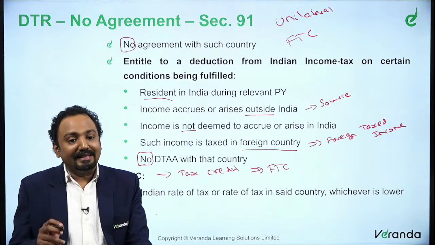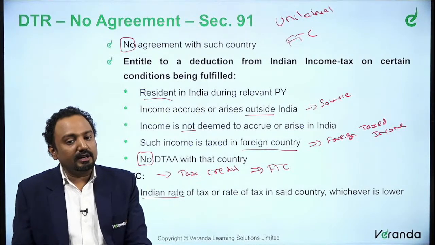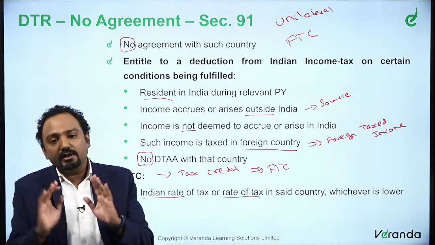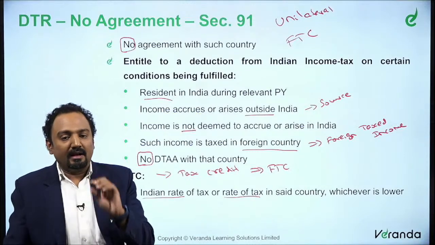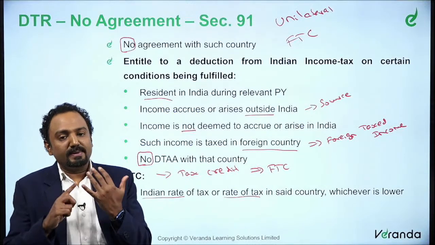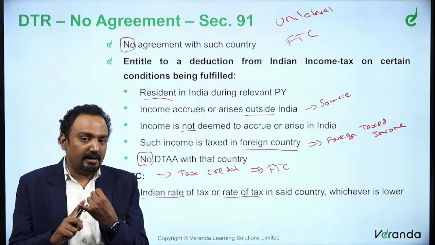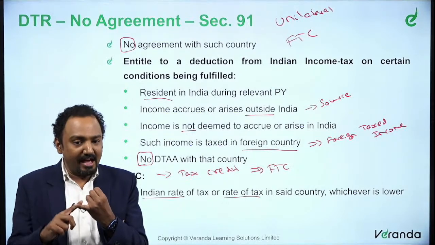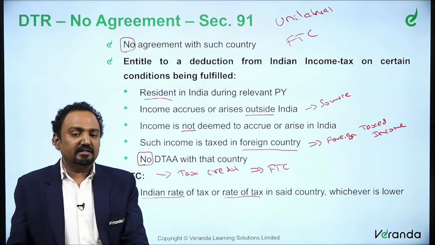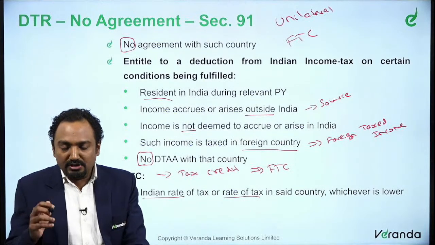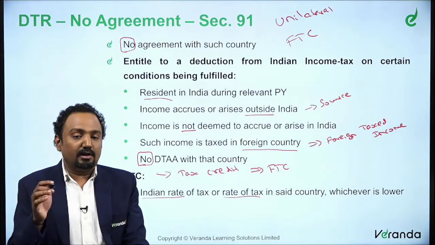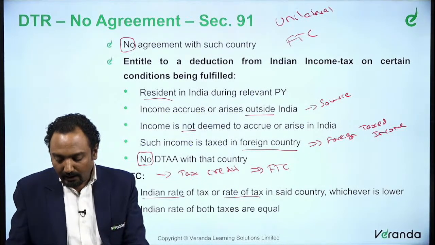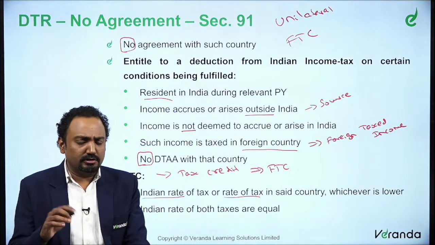It's basically the Indian rate of tax. You compute the Indian rate of tax. You also compute the rate of tax in that particular country. Whichever is lower is the relief provided. So this is straightforward. It's basically the tax in India for that particular income, so you take the average rate. If it's a person, you have a slab rate, so in that case you take an average rate, and the rate of tax which has been suffered in that particular country. Whichever is lower is the amount of tax that you will claim credit for on that particular transaction. And when both are equal, of course, it is the Indian rate.